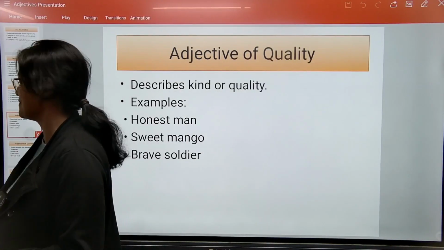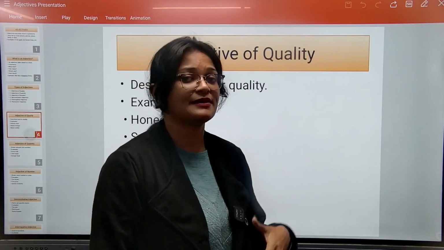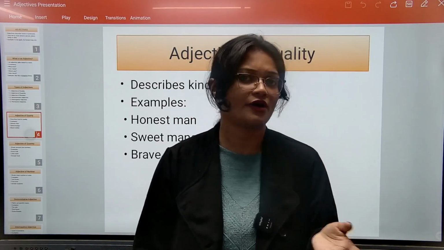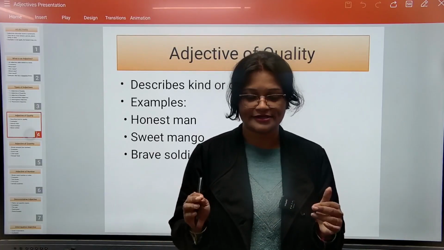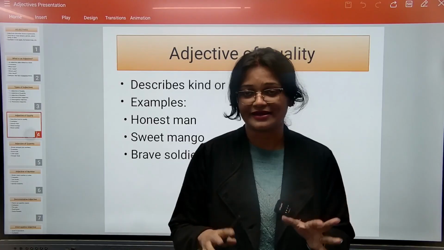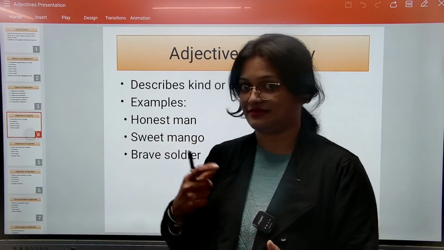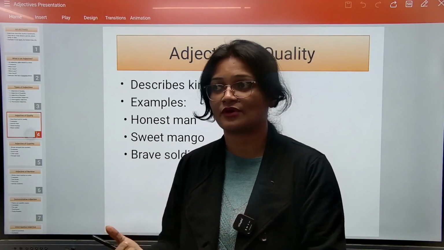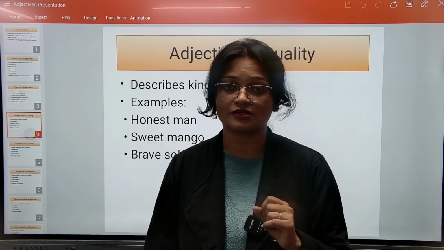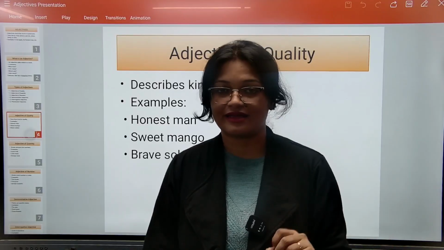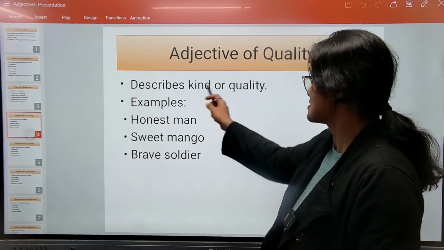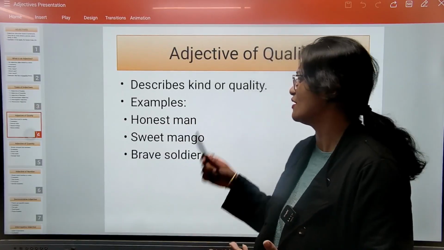Adjective of quality. What does quality mean? Quality, in a way, can be either good or bad. We don't say quality to be always good. It can be good, it can be bad. So whenever we say good things or bad things about someone or something or some situation, it's always about the quality, whether it is not good or very good. All those words are adjectives. They describe the kind or quality of anything.